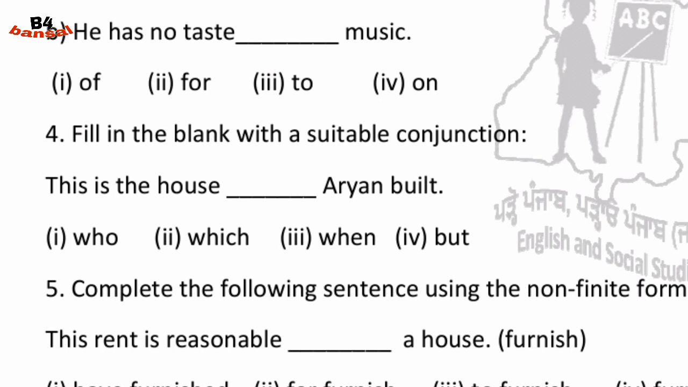Fill in the blank with a suitable conjunction. This is the house dash Aryan built. Answer is, this is the house which Aryan built.